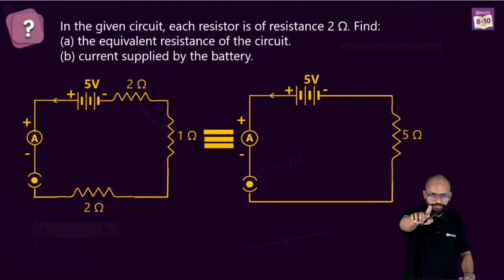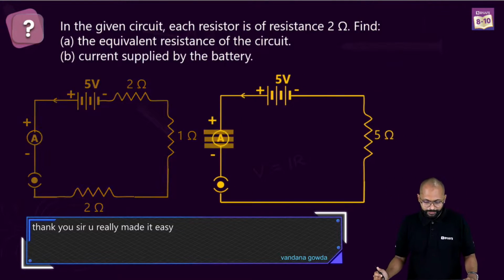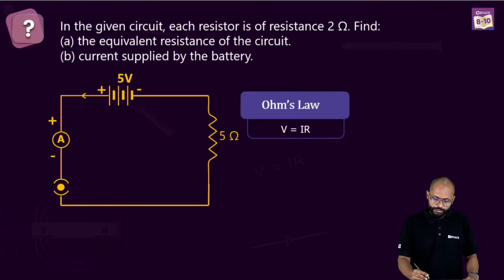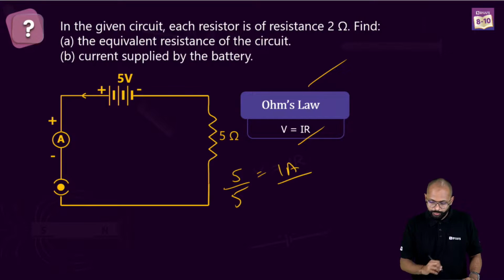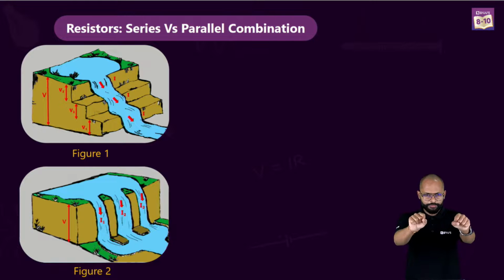All the people who got 5, very good. If you made a mistake, very, very good, because now you won't repeat it again. Alright, so we got this. Ohm's law, V equals IR, and you will get 5 by 5, that is 1 ampere. Fine.